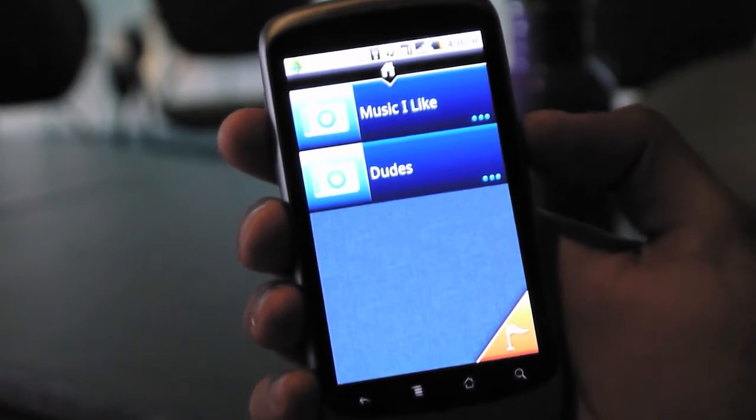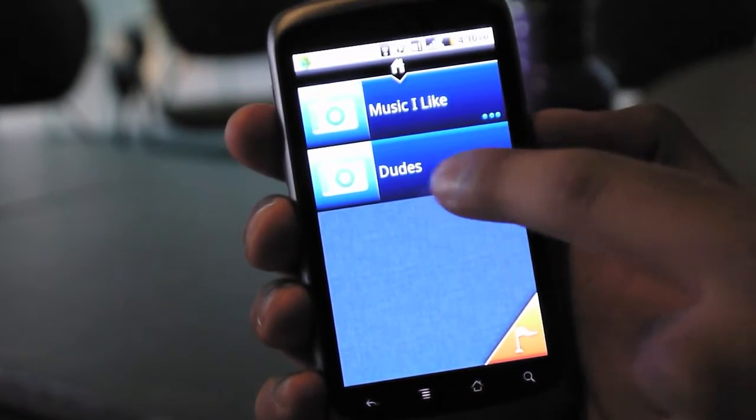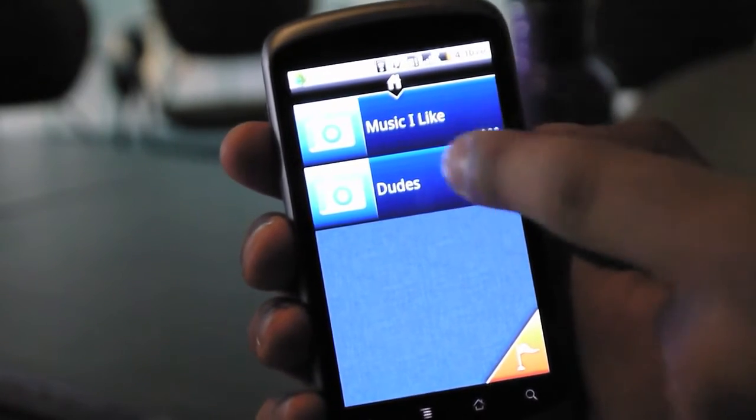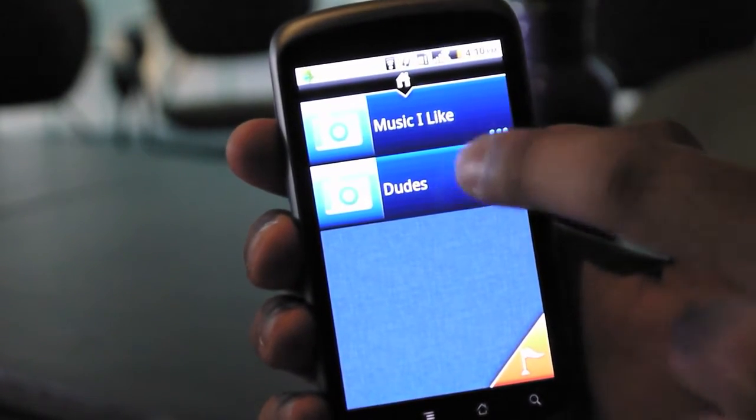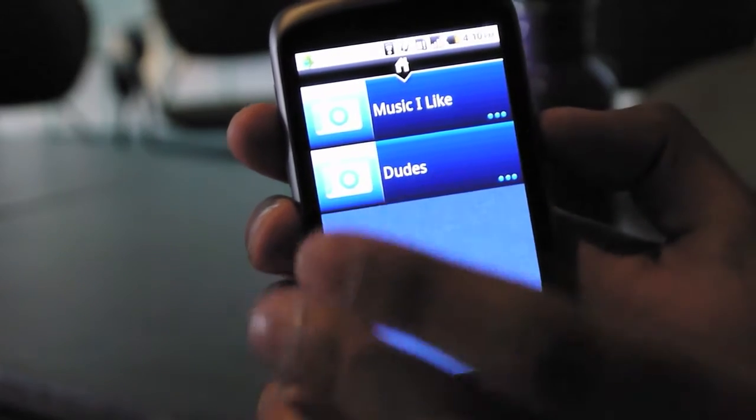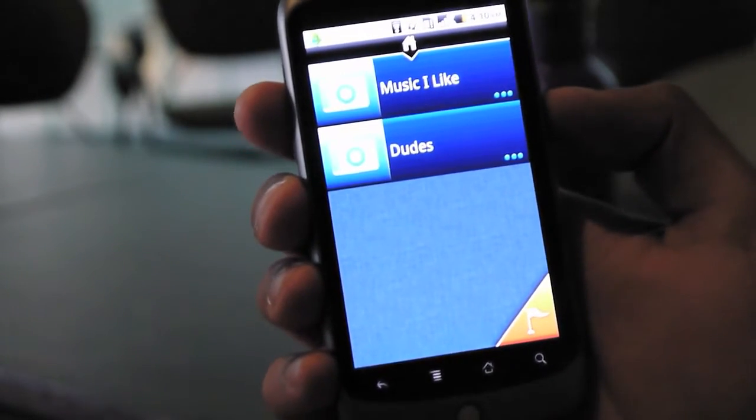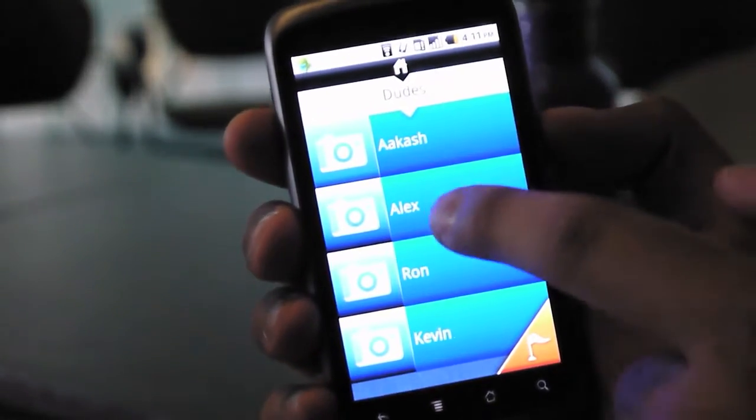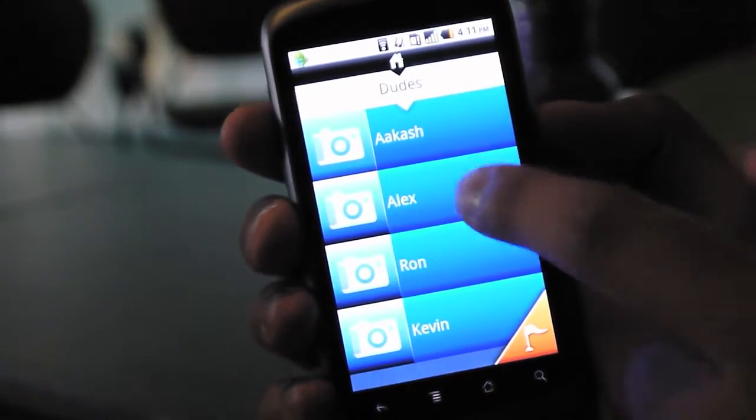So now you can see we've created a category called Dudes, and I just wanted to show you that if you long press on this category, the phone will speak it for you. Dudes. So that's true of pretty much all the text on the screen. At any time you can long press on it and it'll speak. So if I go into Dudes, I see I have a word for Alex here.